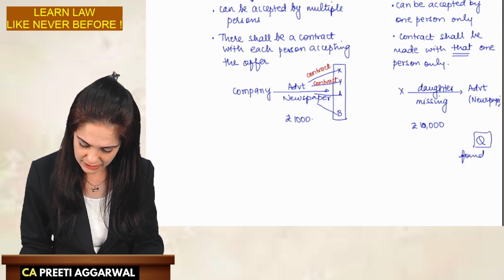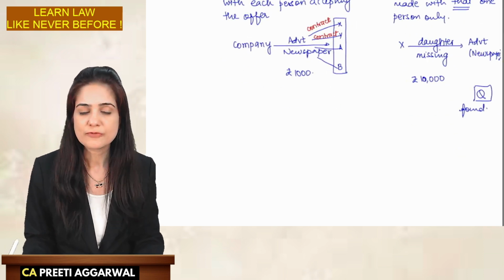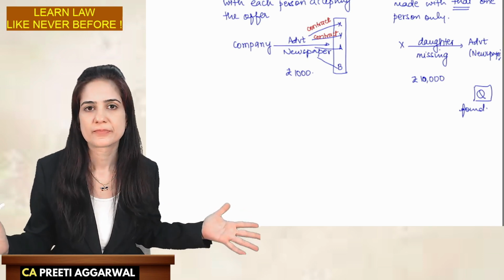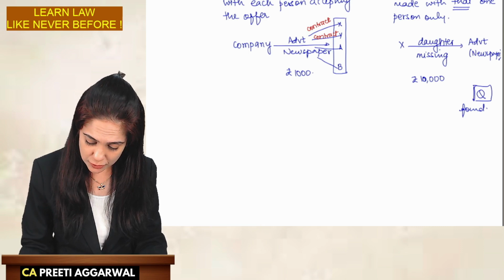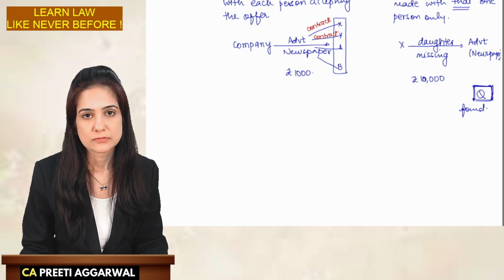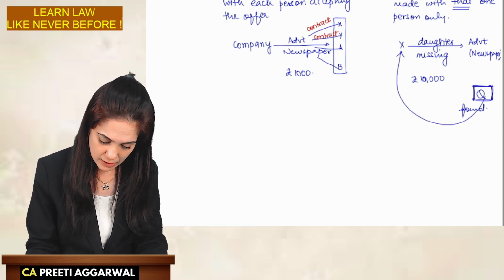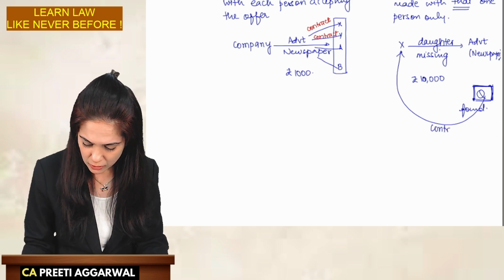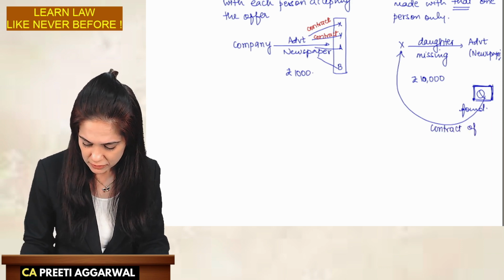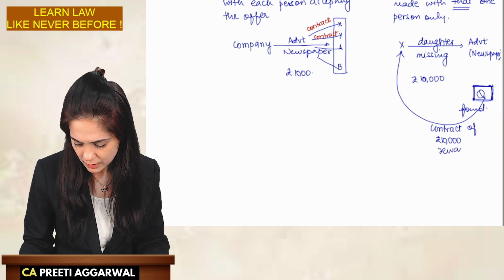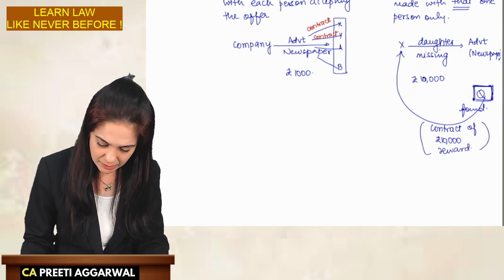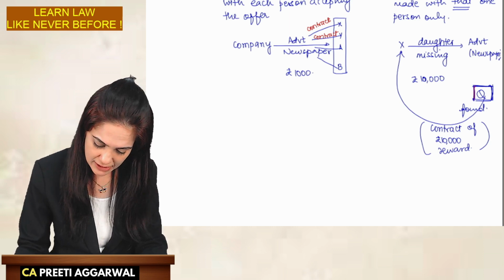Now a contract is formed because up till now we had just given a general offer. It was given to the public in general. Q found the daughter, brought her back. Now a contract of 10,000 rupees reward is made with Q only.